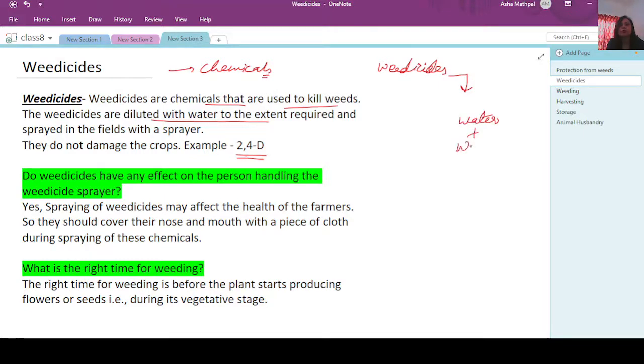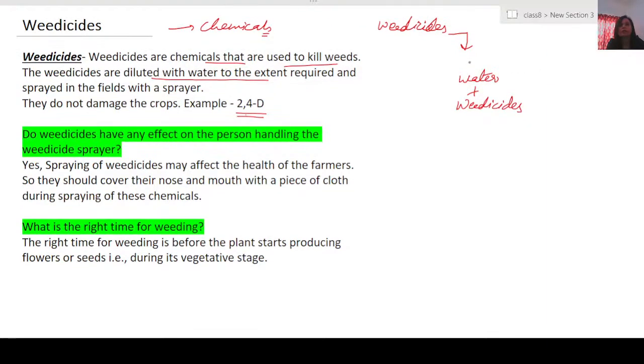The weedicides, which are chemicals, are mixed with water inside a tank, basically a cylindrical kind of tank. In some pictures or activities on TV you must have seen farmers or certain persons spraying weedicides or pesticides in the field. At the back they carry a cylindrical bag inside which the weedicide or chemical is diluted with water, and they have a nozzle with a spray.